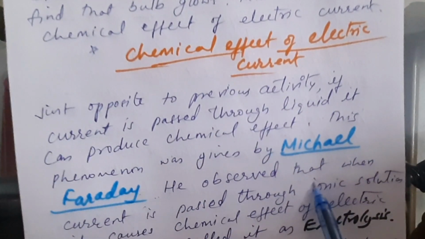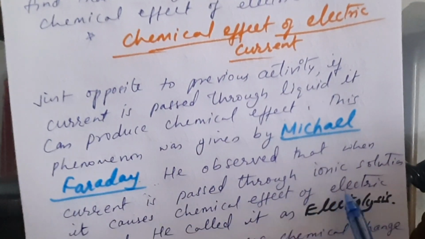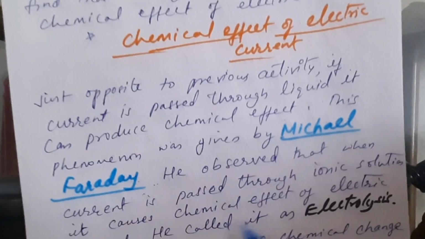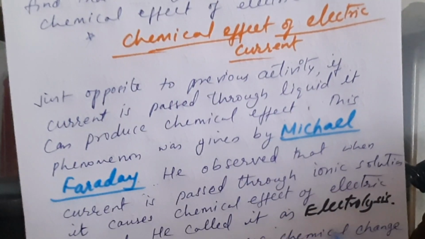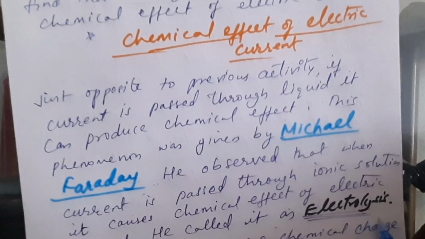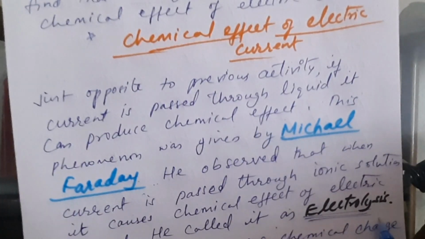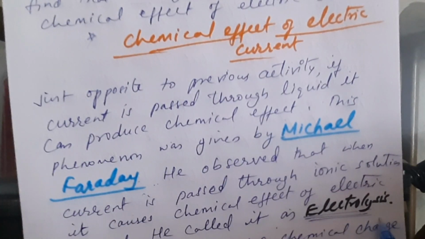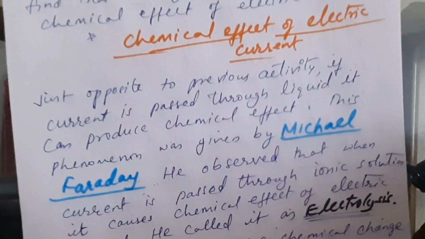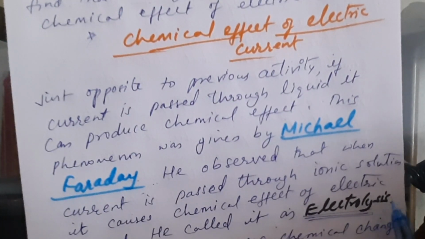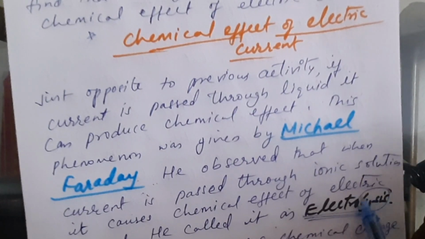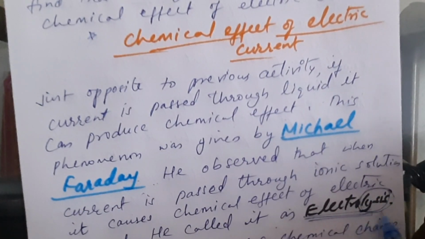He observed that when current is passed through an ionic solution, it causes a chemical effect. He called it electrolysis. Whenever we use this word lysis, remember that the thing is getting broken.